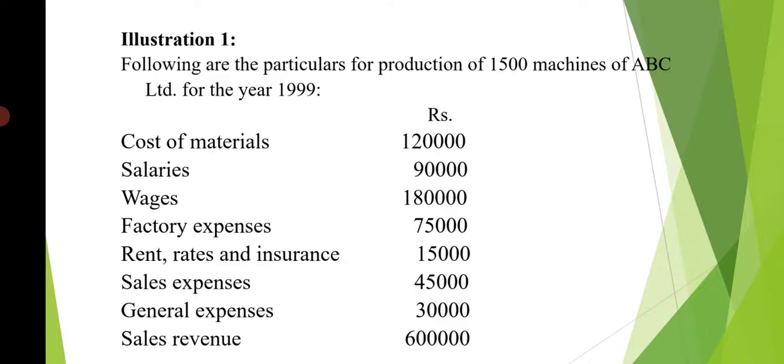So cost of material should be taken under prime cost. Salaries is an administration overhead. Next, wages is a prime cost expense. Next, factory overhead. Factory expense is a factory overhead. Rent, rates and insurance come under administrative overhead. Sales expenses come under the selling and distribution overhead. General expenses come under the head administrative overhead. Sales revenue is the total sales revenue that should be taken at the last.